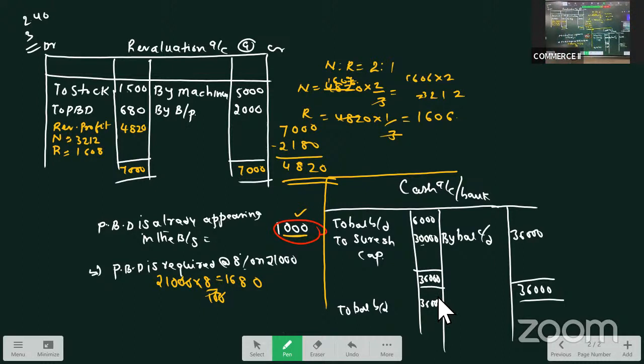So we don't prepare goodwill account, as I said, because goodwill is paid privately. Now let us go to the next step, that is our partners capital account. How many partners? 3 partners.